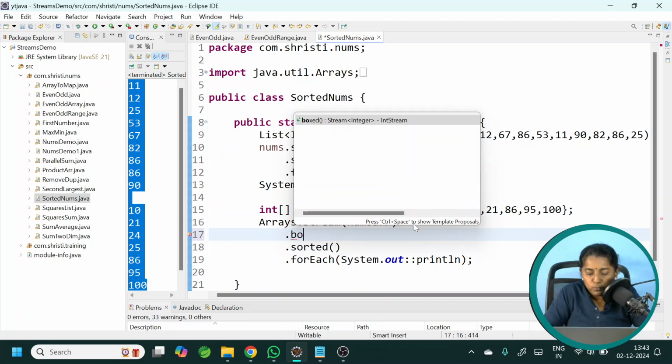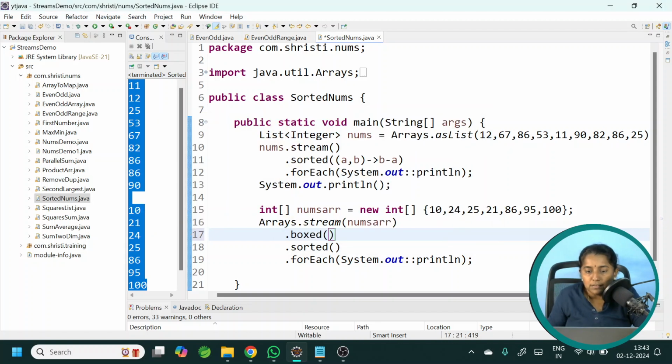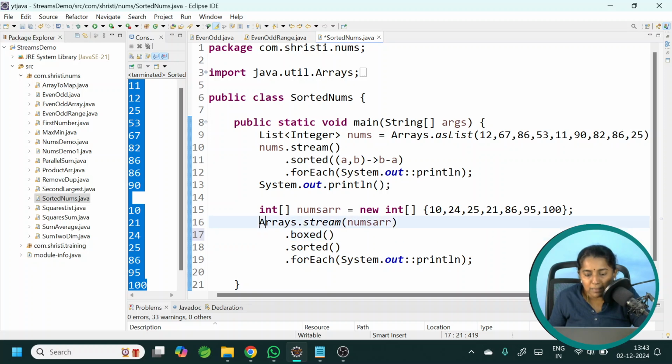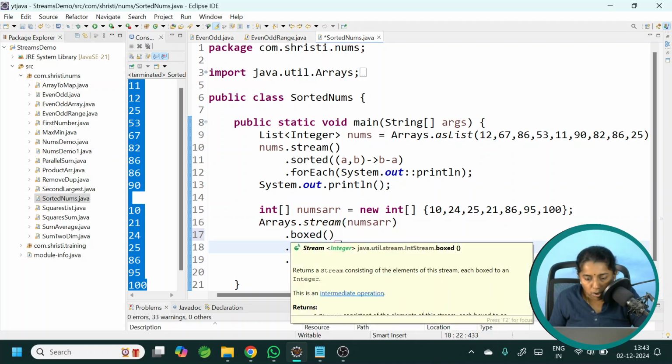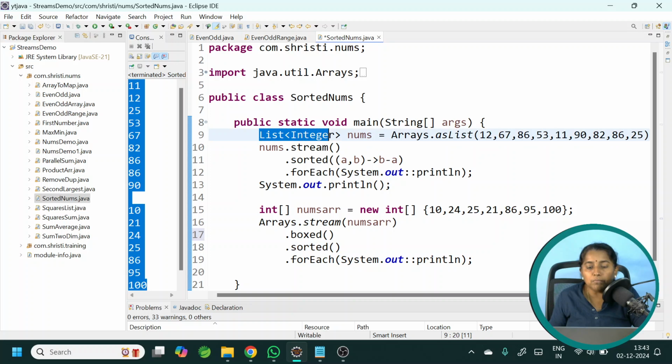So first, let me use boxed. See the return type now. I am having a stream of Integer, just similar to this one. When I call numbers.stream, I am getting a stream of Integer. The same way, I am having a primitive array and converting it into a specialized stream. See the return type, it is IntStream. When I call boxed, it is getting converted into a stream of Integer. So whatever operations you can perform using a list of Integer can be done after this particular line, because now you have converted it from IntStream into a stream of Integer, which is a stream of objects.